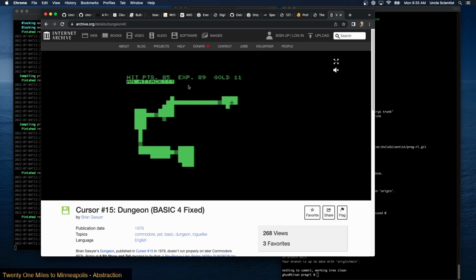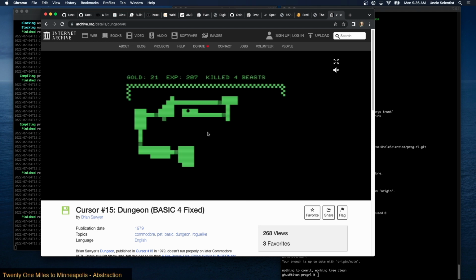Wyvern has 52 hit points, and I have 85. Oh, I killed it. My hit points have been raised. And the idea is you got to find all the gold, and then you win. But it's rare. Oh, there's another. Oh, it's a dragon. Let's attack the dragon. You're dead. Okay. And that's the end of that.